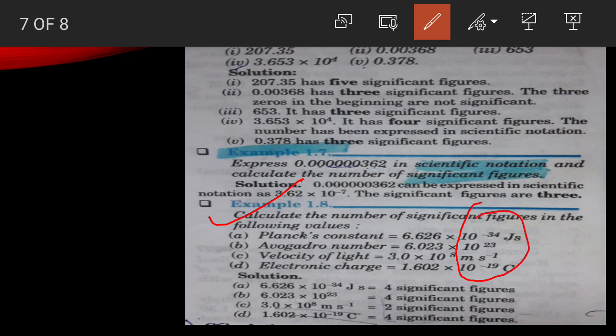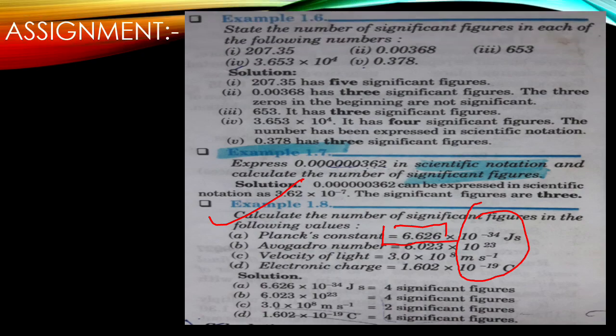Whenever powers are given, negative or positive, whatever it is, you need not worry about the powers. You need to think only about the number multiplied to that. Like it is written 6.626 times 10 raised to minus 34. So ignore the power, no need to count the zero. Just count how many digits are there. In this way, you can calculate your significant figures.